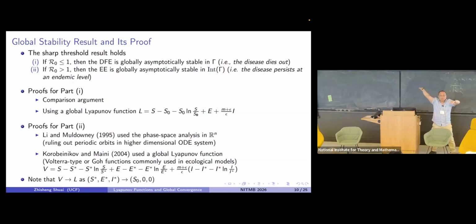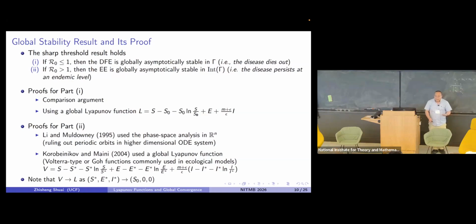If you let the positive equilibrium approach the disease-free equilibrium, letting E star and I star go to 0, and S star go to S0, it turns out the limit of V is L. So essentially they are the same Lyapunov function. Maybe this is the energy function for disease models, or goes beyond.